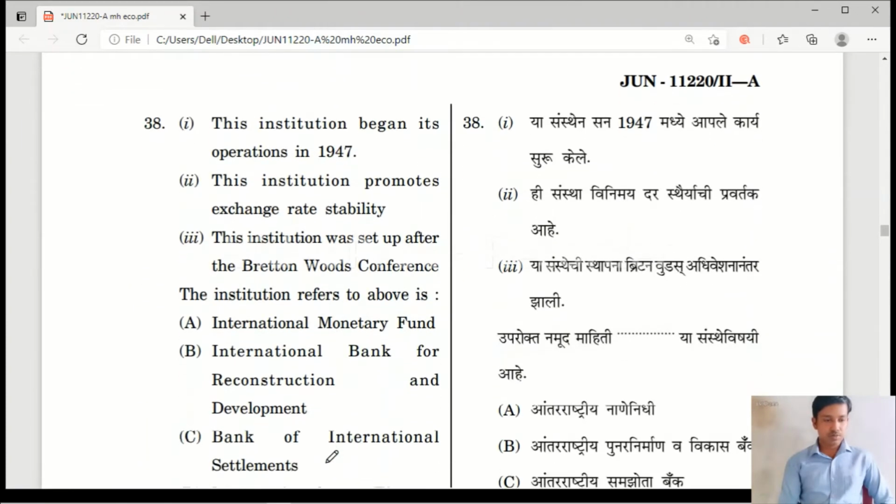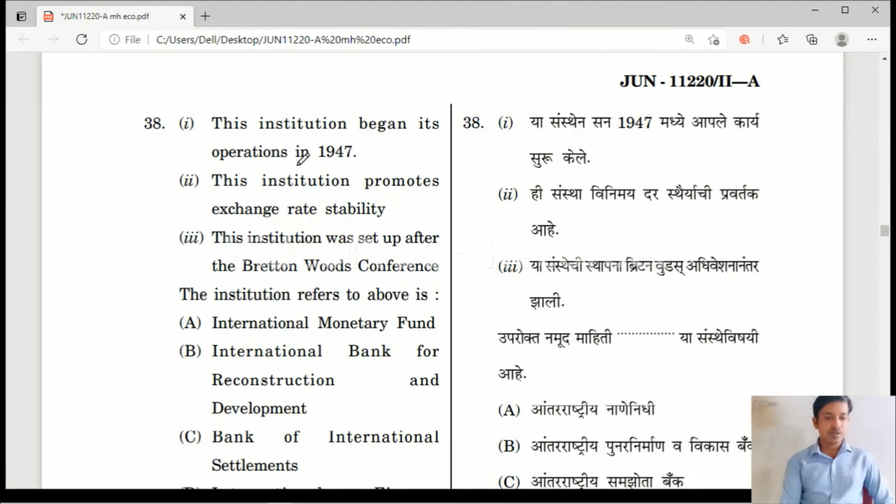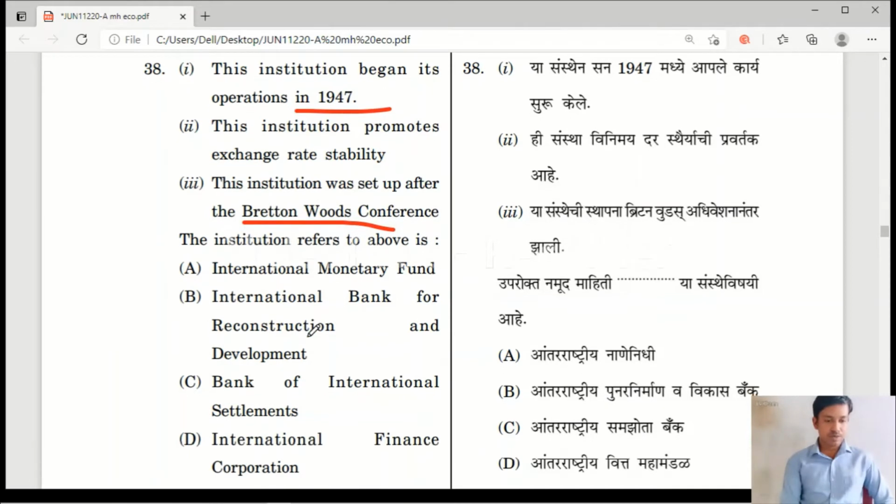Question number 38. This institution began its operation in 1947. This institution promotes exchange rate stability. This institution was set up after the Bretton Woods Conference. Option A, International Monetary Fund; option B, International Bank for Reconstruction and Development, IBRD; option C, Bank for International Settlements; option D, International Finance Corporation. Here the right answer is option A, IMF.